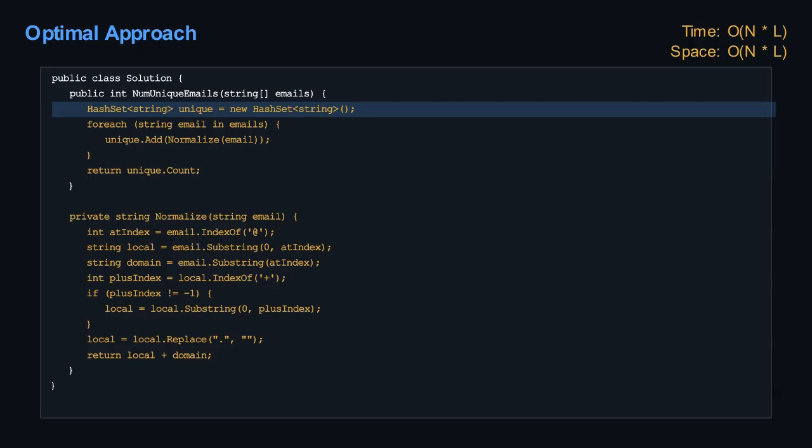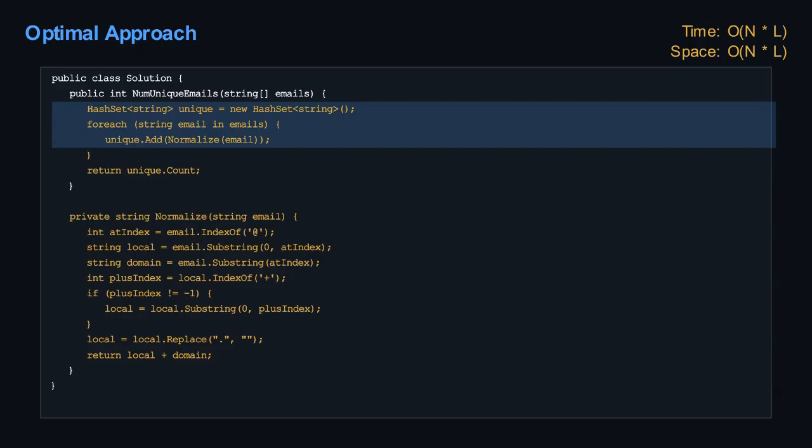So, our optimized approach will be, first, we declare an empty hash set. This will be our collection of truly unique, normalized email addresses. Then, we go through each email string in our input list, one by one. For each email, we need to normalize it according to the rules. Let's walk through the steps to normalize an email.